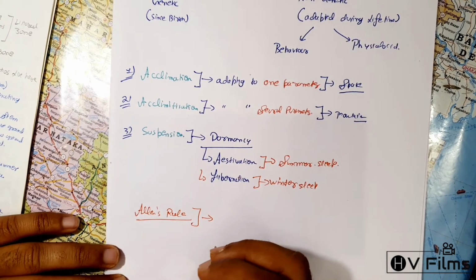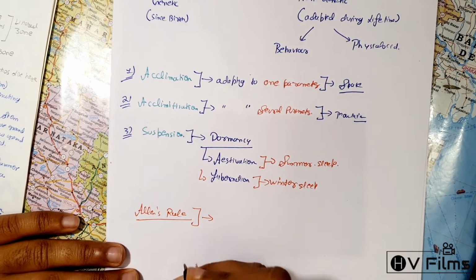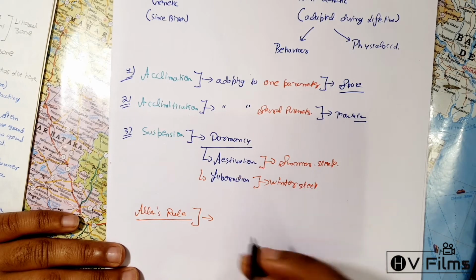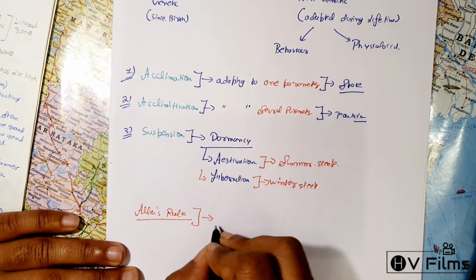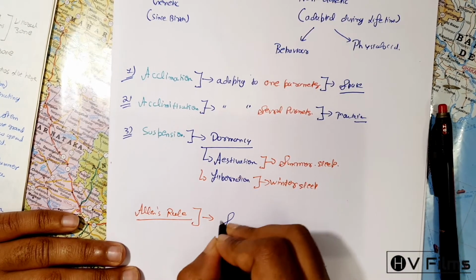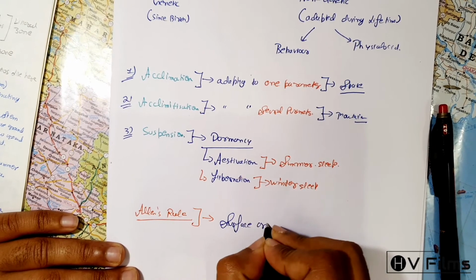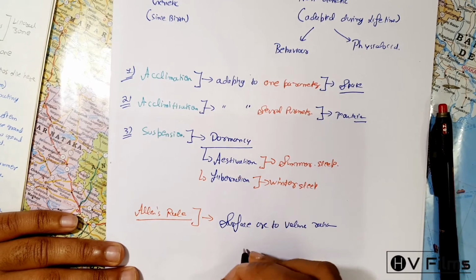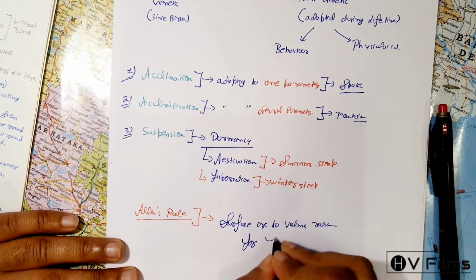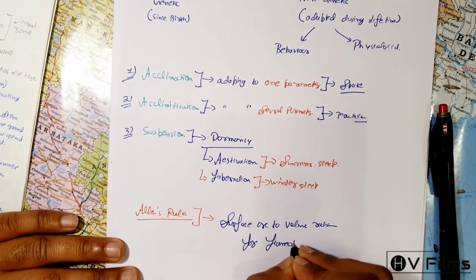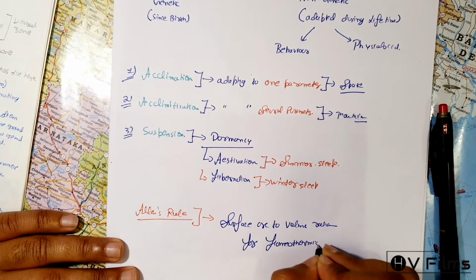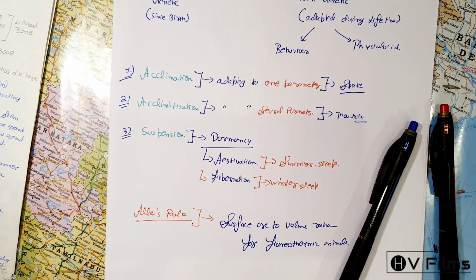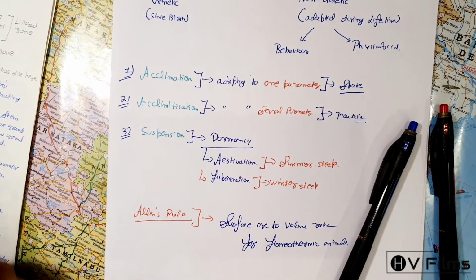This clearly shows that an organism adapts itself as per the surrounding environment. It is basically the surface area to volume ratio for homeothermic animals, basically to maintain the average temperature.